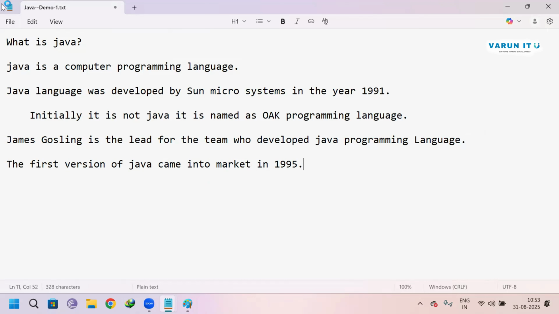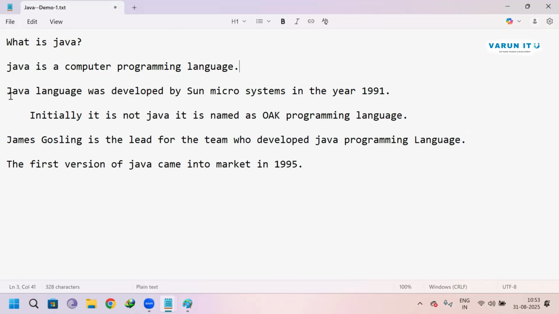So, what is Java? Java is a computer programming language. What is a programming language? Programming languages are used to communicate with a computer. Simply, people can communicate with a computer using a programming language. Whenever anyone asks what is Java, you can say Java is a computer programming language, and you should be ready with the answer to what is a programming language.